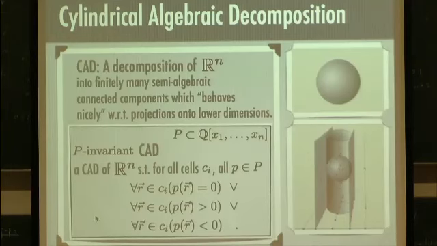I want to talk to you a little bit about something that we're working on over real closed fields. Over real closed fields, of course, we have more types of constraints because we have ordering. The real closed fields form an ordered field. This ordering makes the topological structure of the sets we can define quite different.